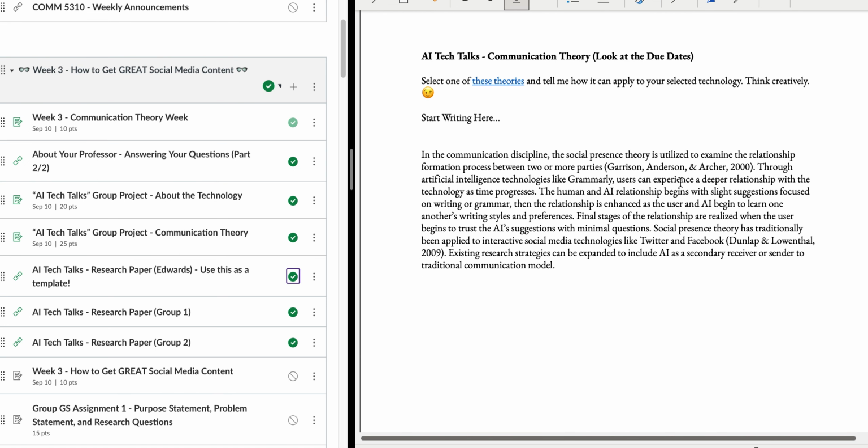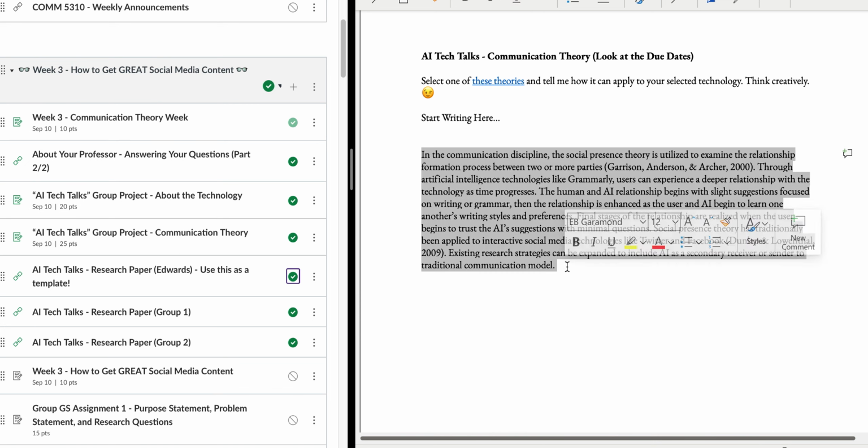Okay, so this is my 1 paragraph focused on the theories. I would prefer 1 paragraph. I chose Garrison and Dunlap Lowenthal in 2009, but basically the theory that I chose was social presence theory. So the more that you disclose to the AI, the more the AI is able to help you. So it's kind of like a give and take. And so that is what I talked about here. It's kind of scary, but just letting you know.